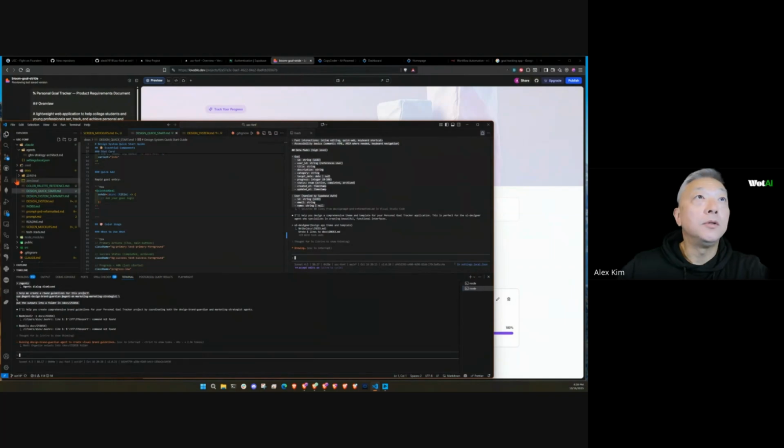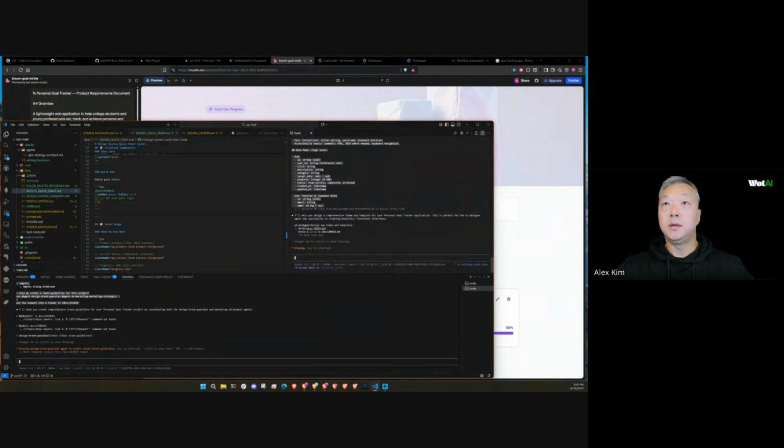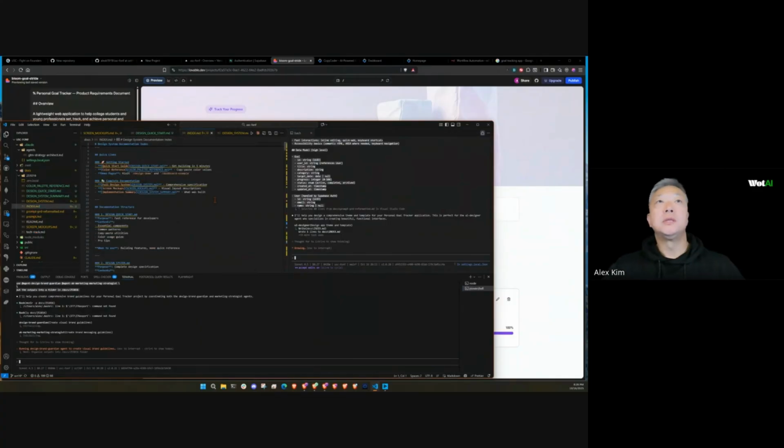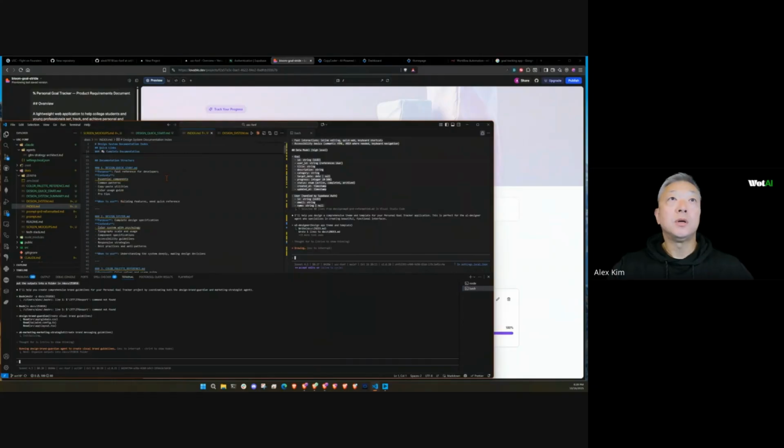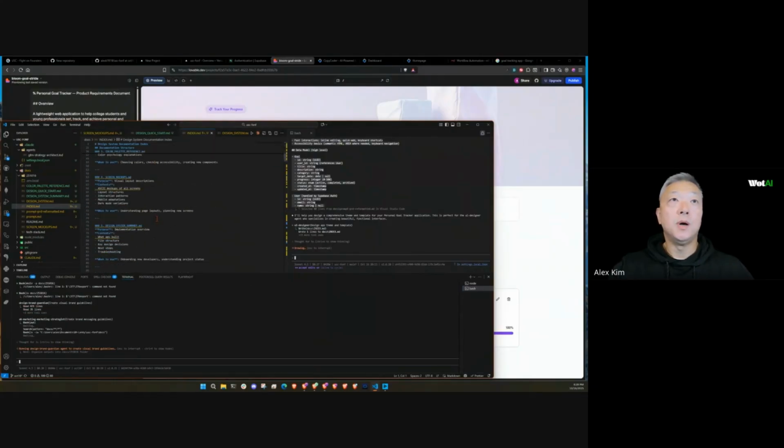Did it create the folder? Great. So we've got this folder here, and it'll continue to run docs index. Okay. Let's take a look at the index file. Okay. So this index file is a README for all the design work that it's just completed. In structure, okay, design system, color palette, screen mockups.